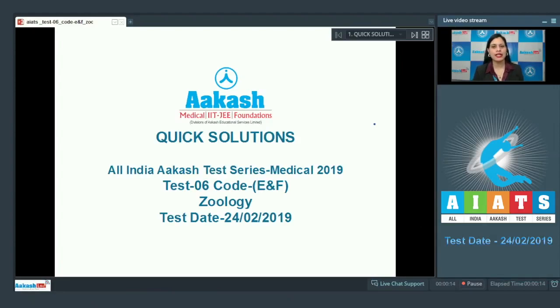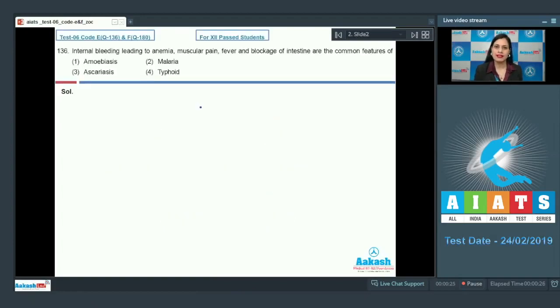Today I am going to take up the zoology part of the paper, which is test paper number 6, code ENF in zoology. So let's get started with our very first question. Question number 136. Internal bleeding leading to anemia, muscular pain, fever and blockage of intestine are the common features of, and the options are amoebiasis, malaria, ascariasis and typhoid. And the correct answer to this question is option number 3, ascariasis.